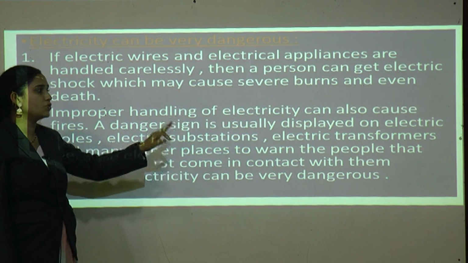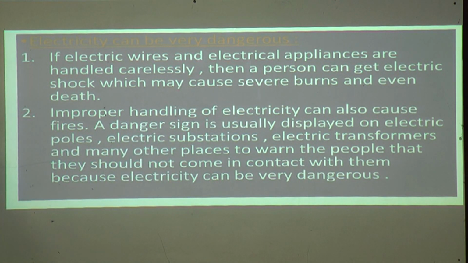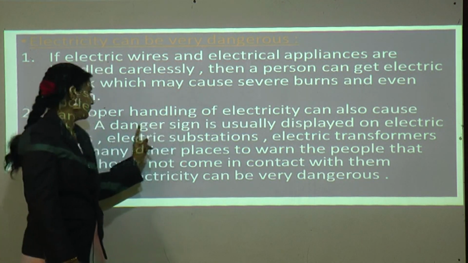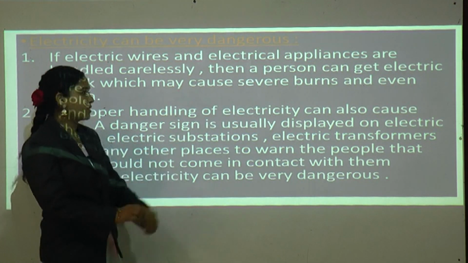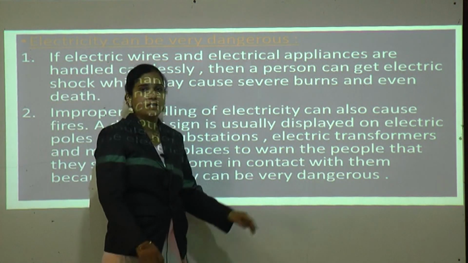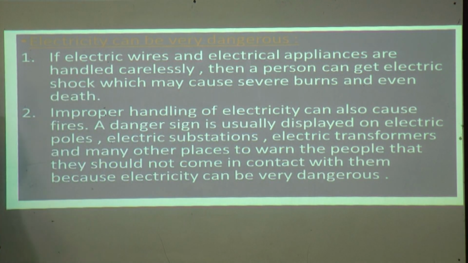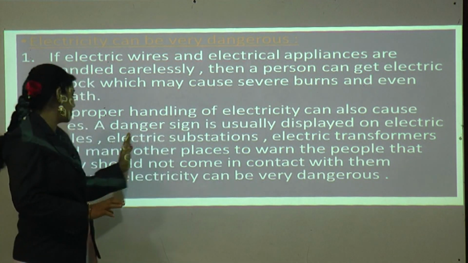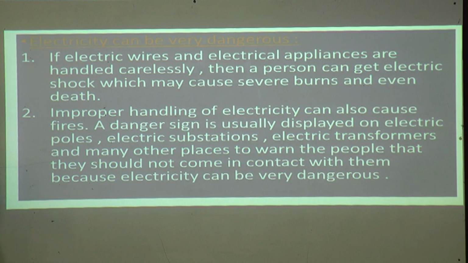A danger sign is usually displayed on electric poles. On the electric poles there is a danger sign. Electric substations, electric transformers and many other places also display signs to warn people that they should not come in contact with them, because electricity can be very dangerous. So don't go near the electric poles, electric substations, electric transformers and many other places. They have electric wires openly, so don't go there.